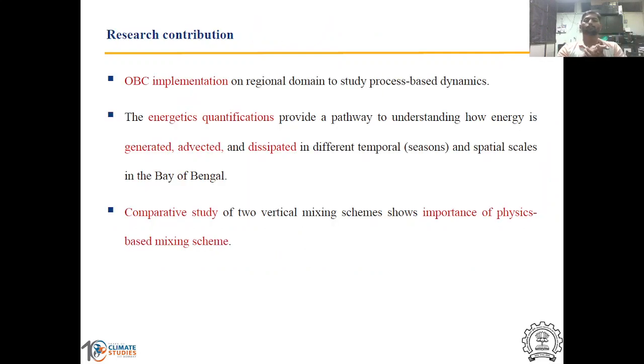The research contribution from my work is that the OBC implementation is done well. The energetics quantification provides a pathway of how the energy is generated, transported, and dissipated in different regions of the domain at different spatiotemporal scales. And the third research contribution from my work is the comparative study of two vertical mixing schemes that shows the importance of a physics-based mixing scheme.